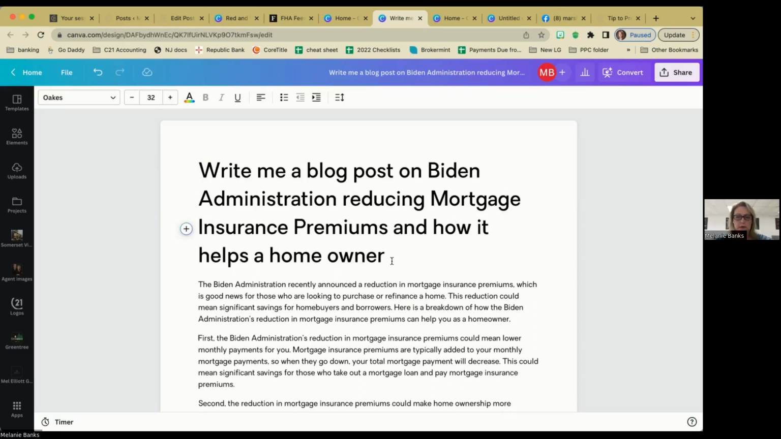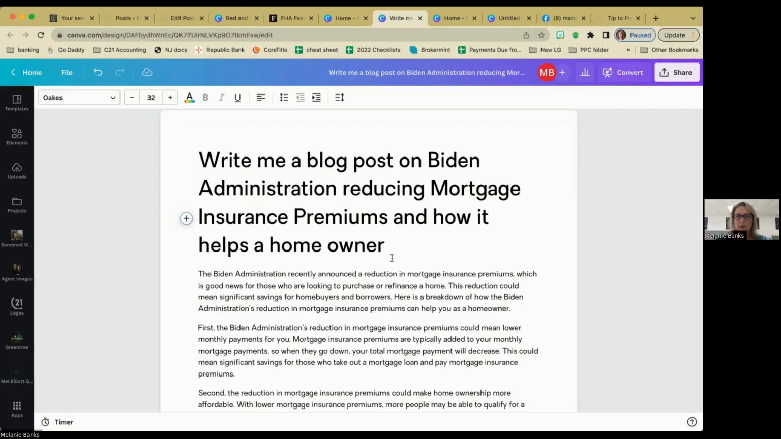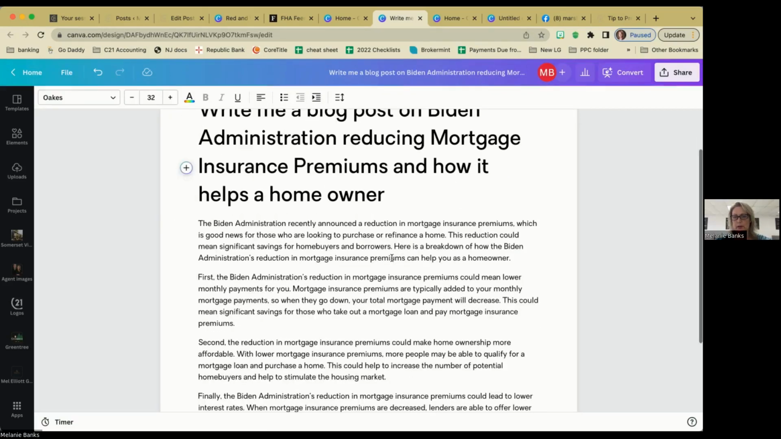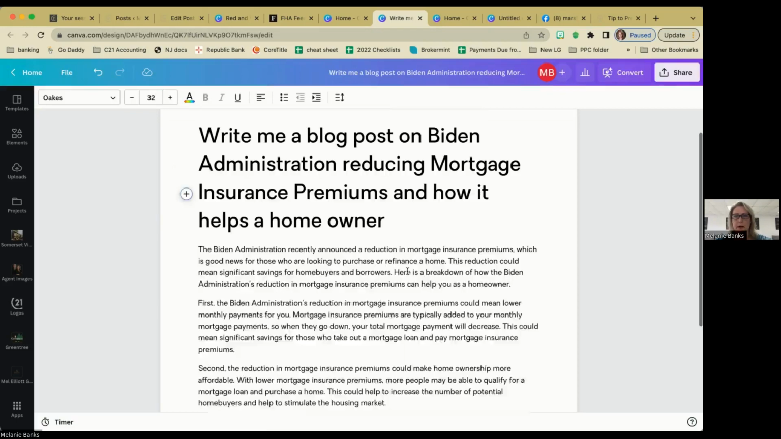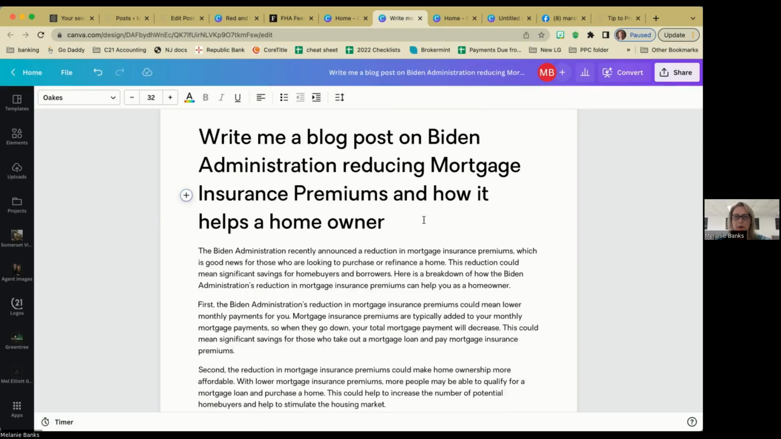So when I use artificial intelligence and I'm asking it to write me something, I'm trying to be a little specific. If I say blog post, it's going to write me a couple of paragraphs as opposed to just a quick one paragraph type of thing. So again, I asked it to say, write me a blog post on the Biden administration reducing mortgage insurance premiums and how it helps homeowners.